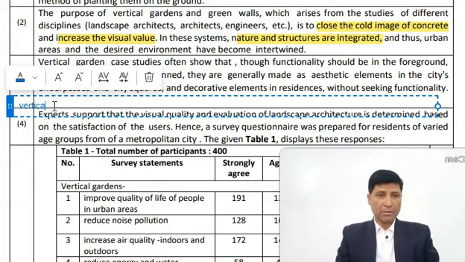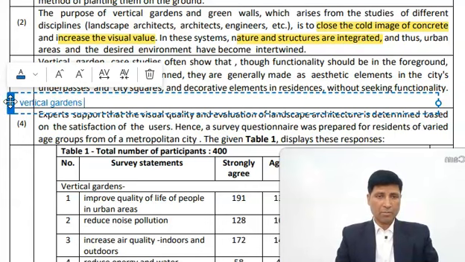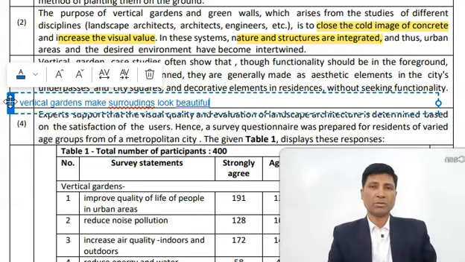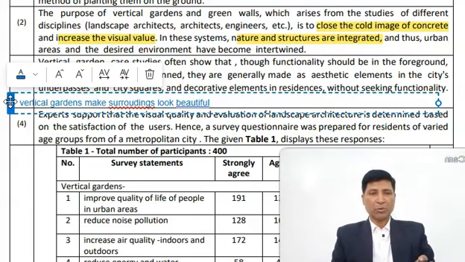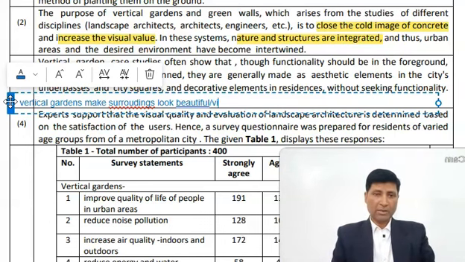Vertical gardens make surroundings look beautiful. Aesthetic elements means to make something look attractive, beautiful. So this paragraph can be summarized that vertical gardens also add beauty to surroundings, or you say visual attractions.